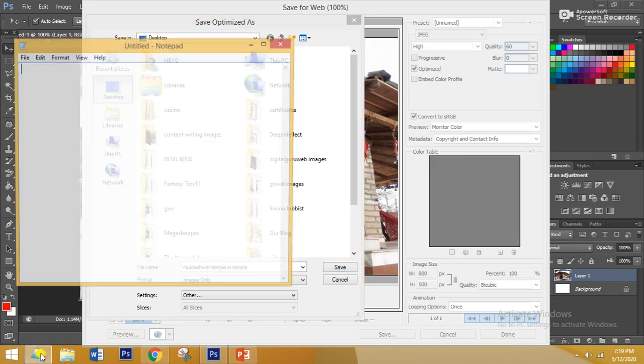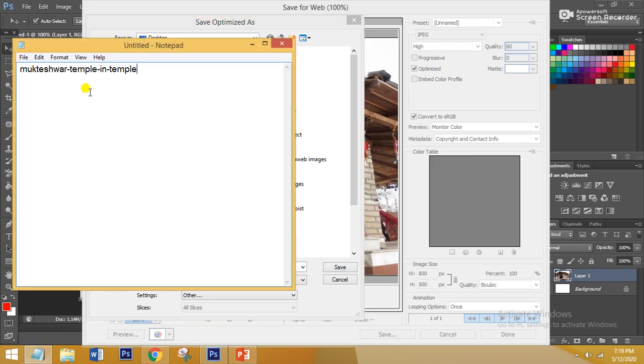If you can't see it clearly, here I will show you that you have to write the name like this, in lowercase. And you are not supposed to use spaces between the words of your image name, as I have written Mukteshwar temple in Nainital.